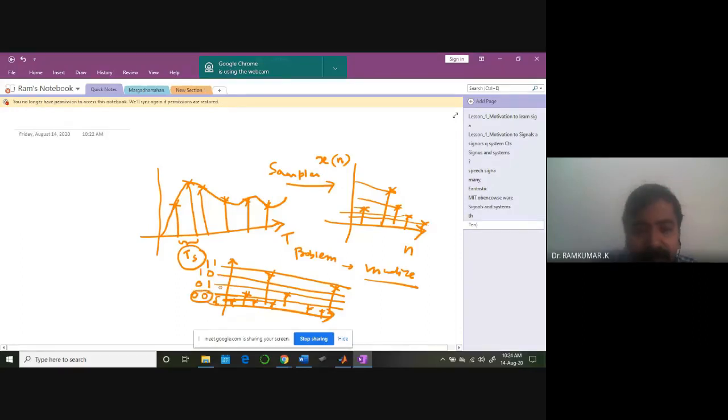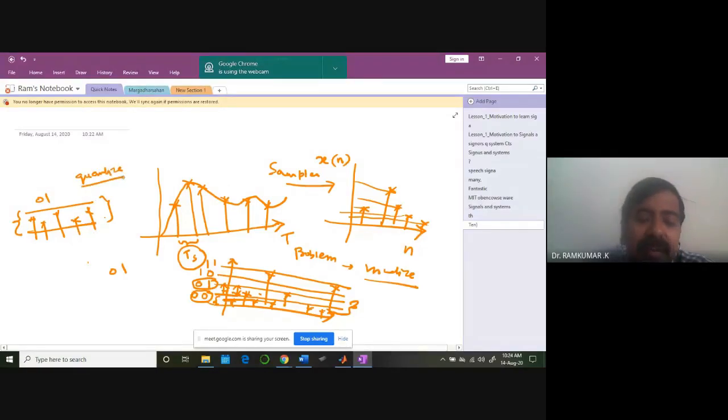This is a very powerful idea. The entire range of all these amplitudes within this range is going to get only the 01 pattern. Whatever the amplitude between this range, can you see the range? I will say only 01. All these values in the range I have drawn here are going to have only 01 as the output. So this is called quantizing. Now not only am I discretizing the time, I am discretizing the amplitude also. This is a very powerful idea.